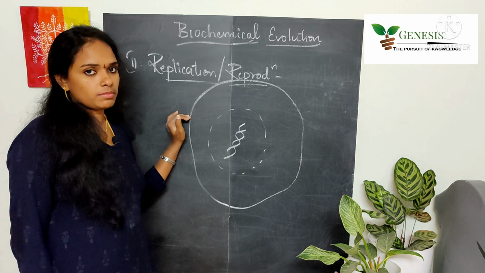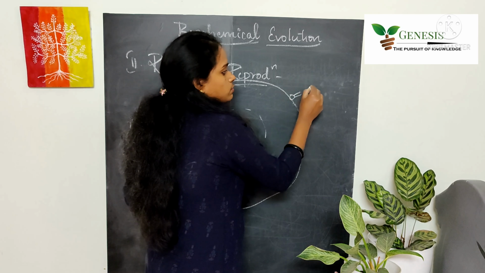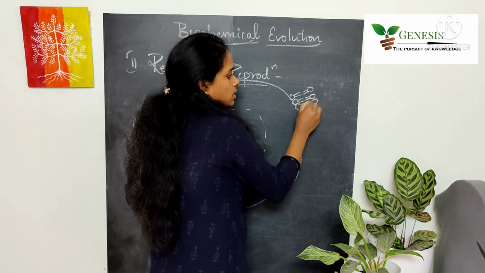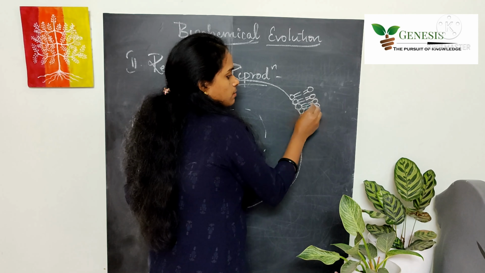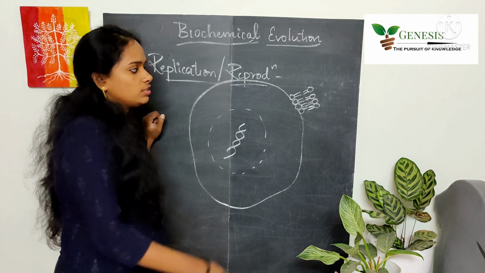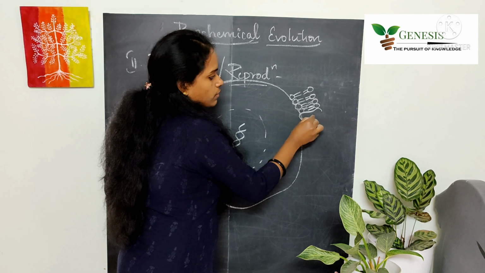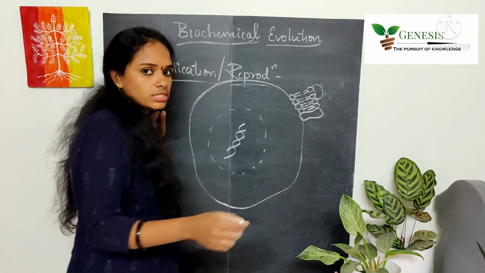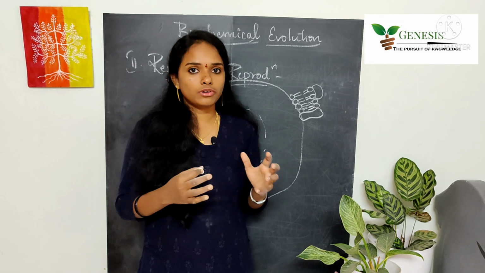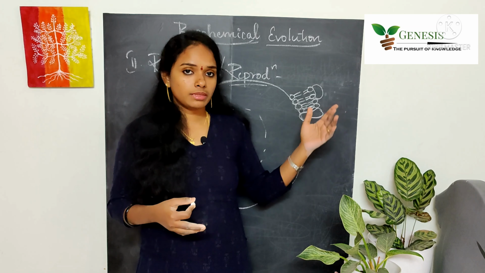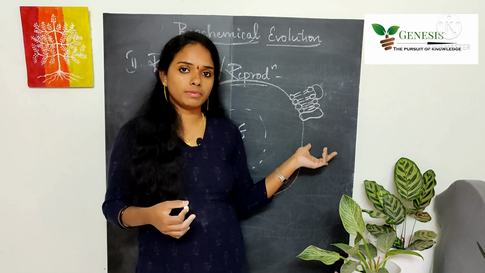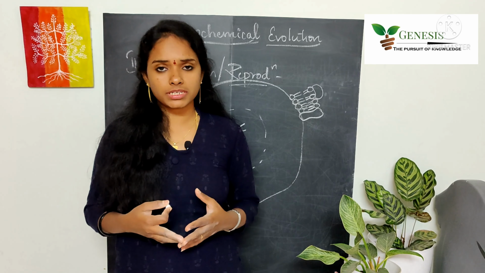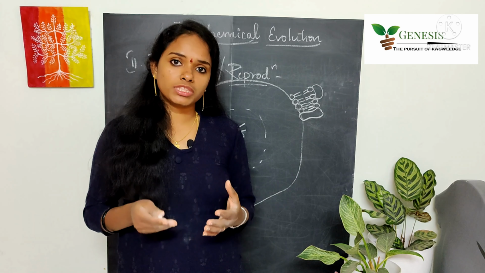So we all know what is plasma membrane. Plasma membrane is nothing but the phospholipid bilayer with hydrophilic heads towards the outer side and hydrophobic tails which are embedded inside because they are hydrophobic. So the lipid molecules, phosphate, and also we can see intrinsic proteins, extrinsic proteins, cholesterol, certain sugars. So all these biomolecules might have interacted and they might have started forming the membrane, that is nothing but the plasma membrane.